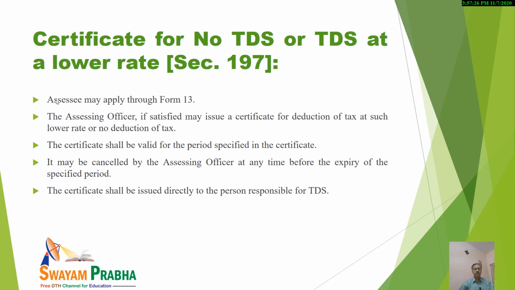But kindly note that the certificate shall be valid only for the period specified in that particular certificate. It is not so that once it is issued, it will be for lifetime. It may be cancelled by the AO at any time before the expiry of the specified period. And it will be issued directly to the person responsible for deducting the tax.